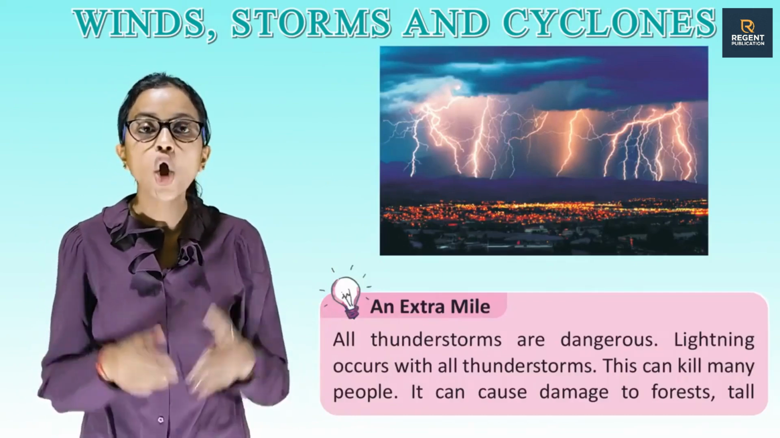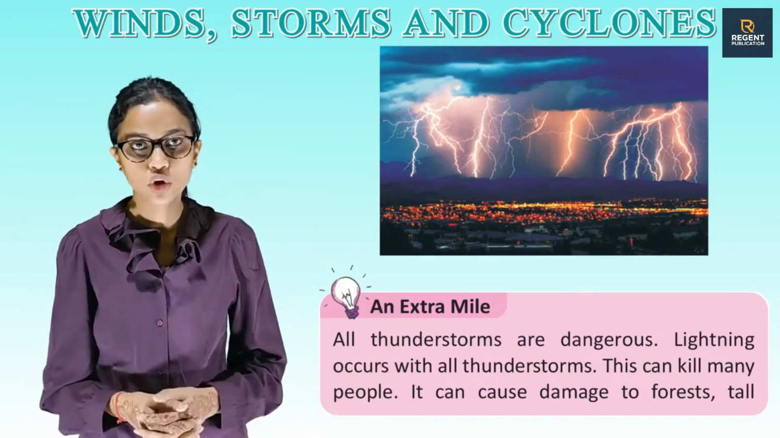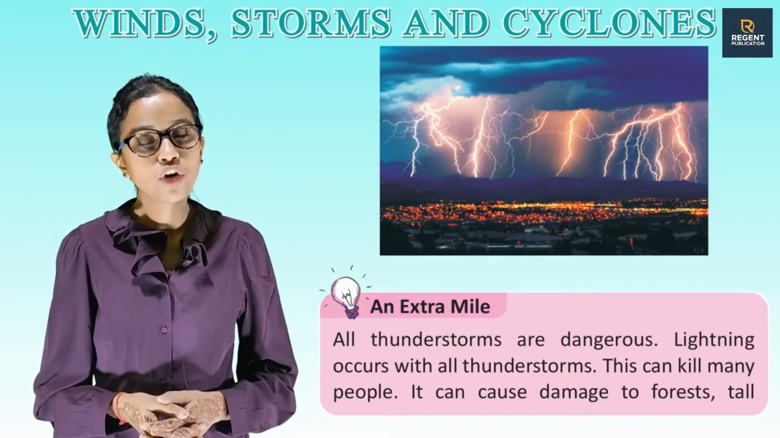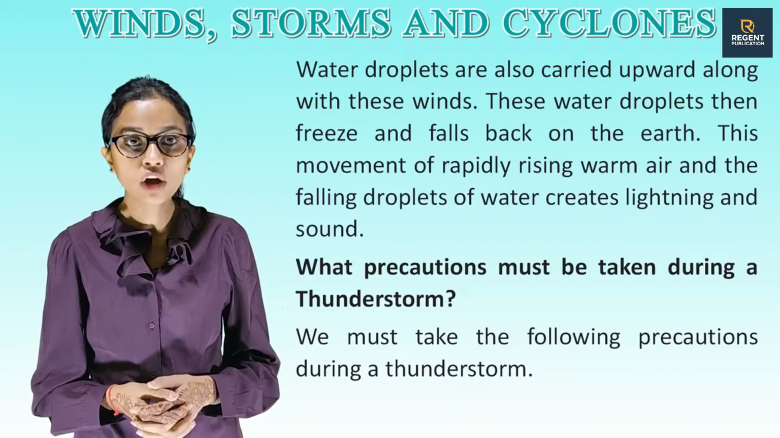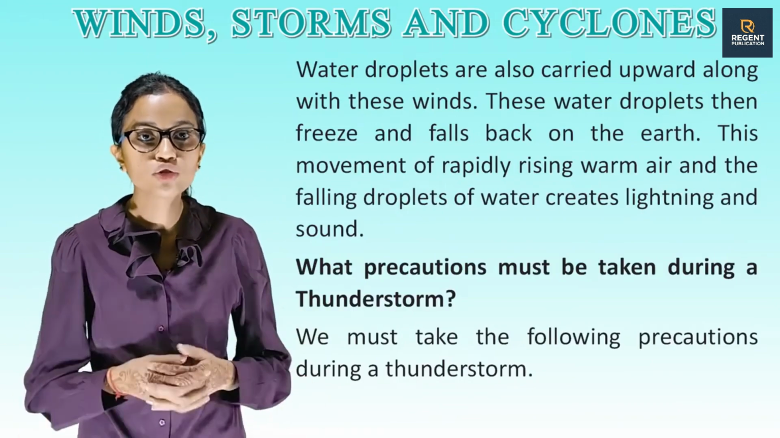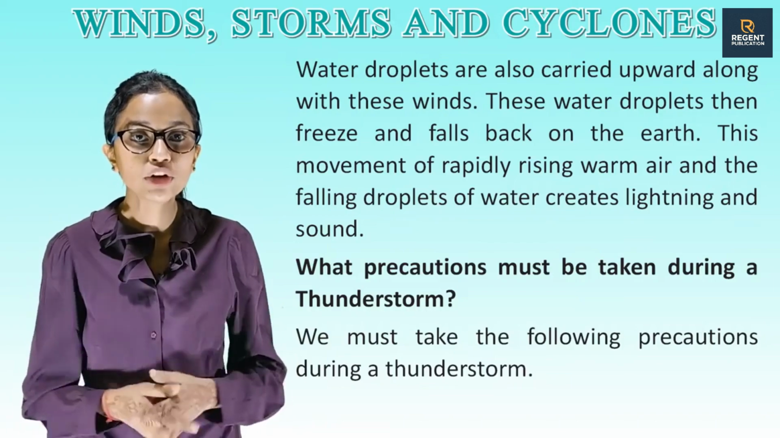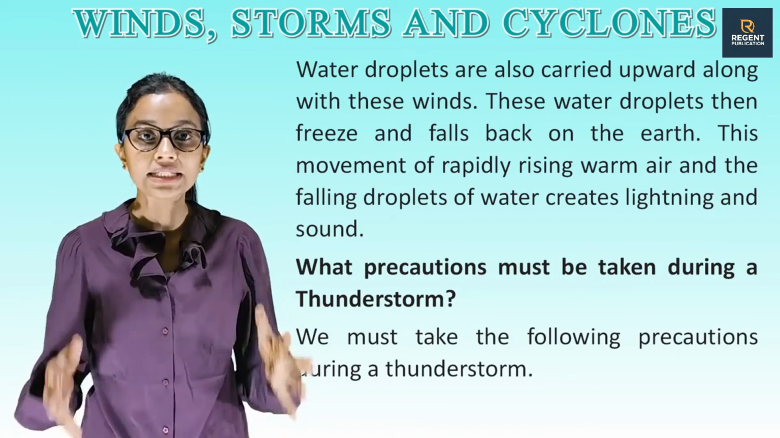An extra mile. All thunderstorms are dangerous. Lightning occurs with all thunderstorms. This can kill many people. It can cause damage to forests. Water droplets are also carried upward along with these winds. These water droplets then freeze and fall back on the earth. This movement of rapidly rising warm air and the falling droplets of water creates lightning and sound.